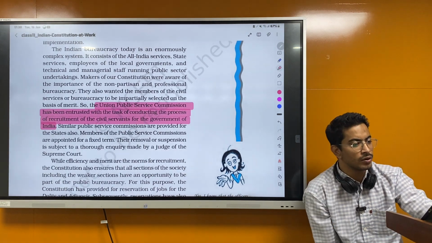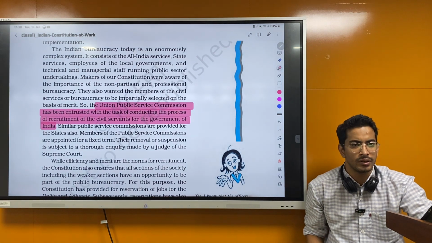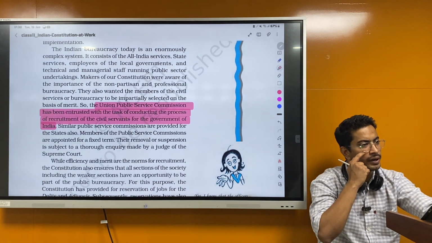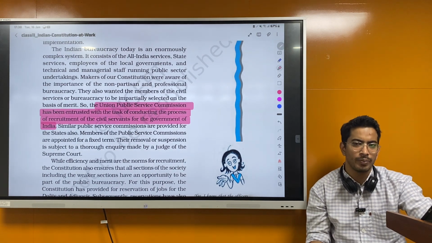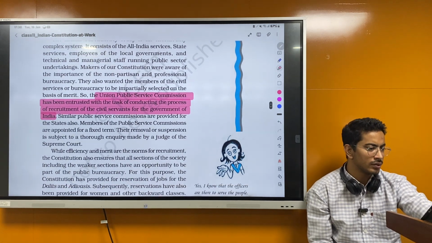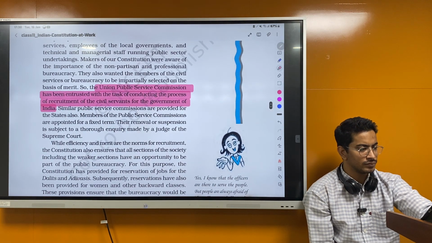So UPSC is a constitutional body or not? It's a constitutional body. So it recruits Group A and Group B officers. All India services and Group A, Group B officers. Similar public service commissions are provided for the state also.